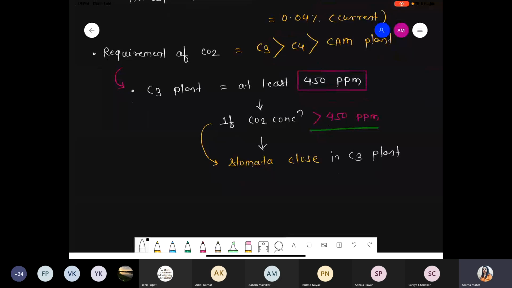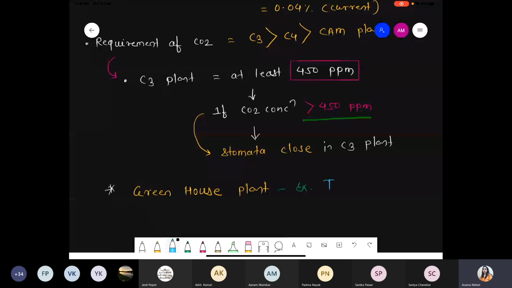But we are taking some exception case, with respect to some plants like greenhouse plants. We are talking about a special condition with respect to greenhouse plants. In case of greenhouse plants, we are taking two examples. Number one, tomatoes, and the second one, bell pepper.